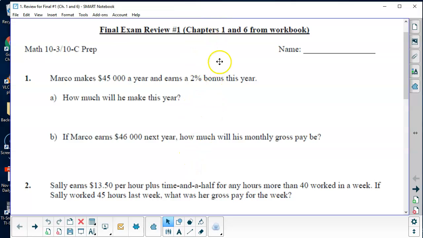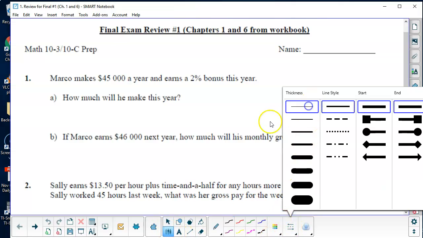Okay, so today's stuff is all about the money questions that we did from chapters 1 and 6. So it says Marco makes $45,000 a year and earns a 2% bonus this year. How much will he make this year? So a couple ways of doing this.